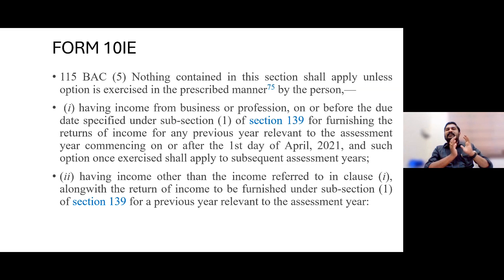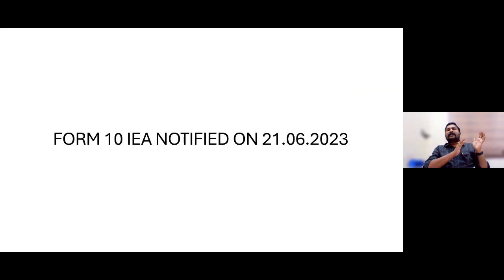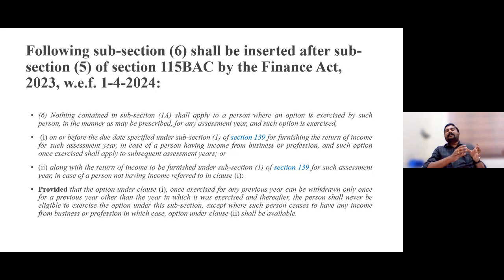Various restrictions and time limits were there. All those restrictions and time limits which were applicable to subsection 5 would be equally applicable from this assessment year 24-25 also. The only fundamental change is that form 10IEA, which has been notified on 21/6/2023, has to be filed instead of 10IE under the legal backing of subsection 6 by the Finance Act 2023.